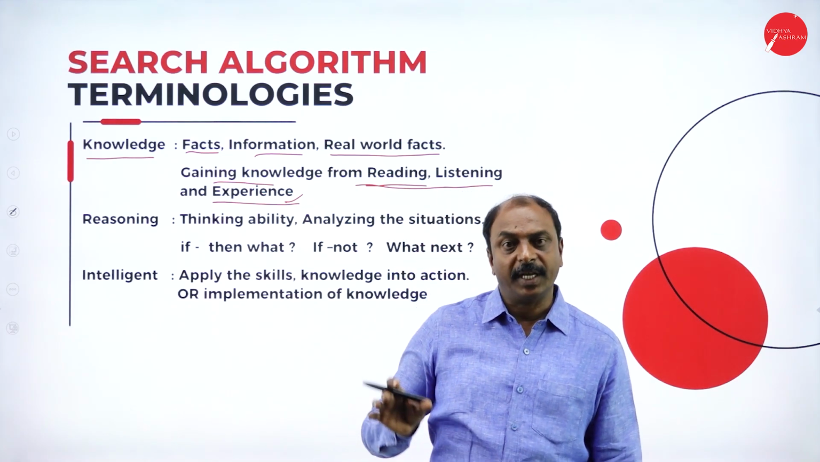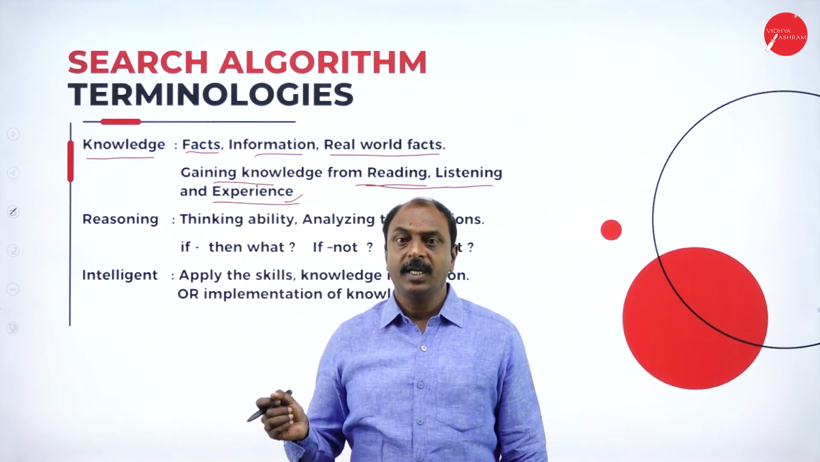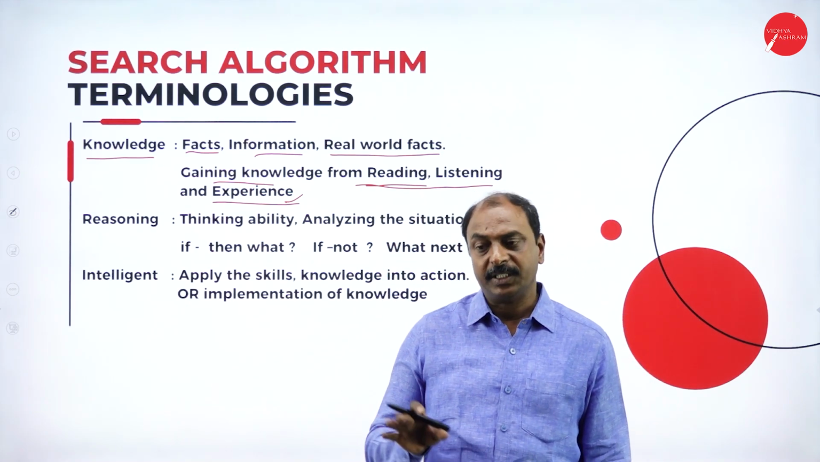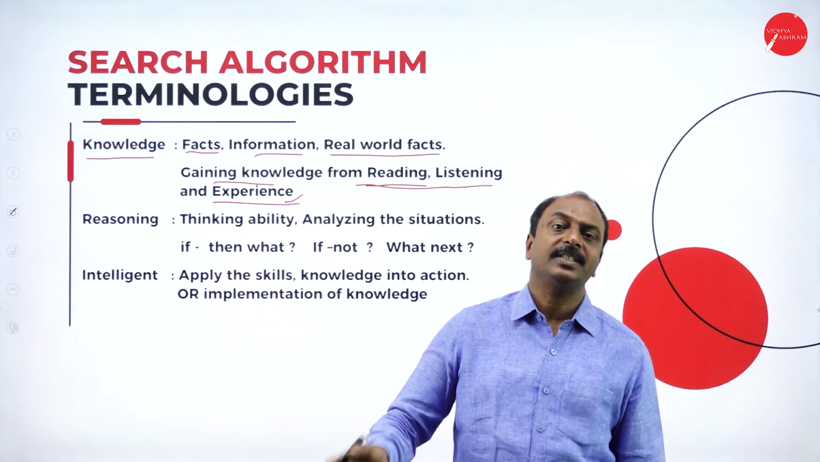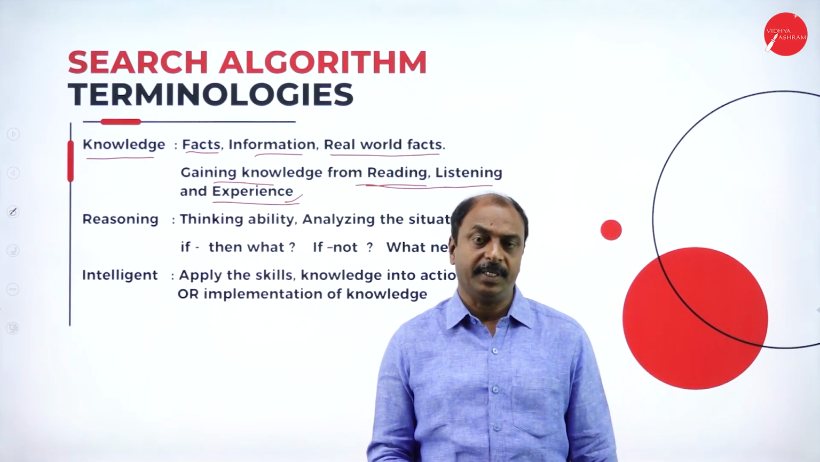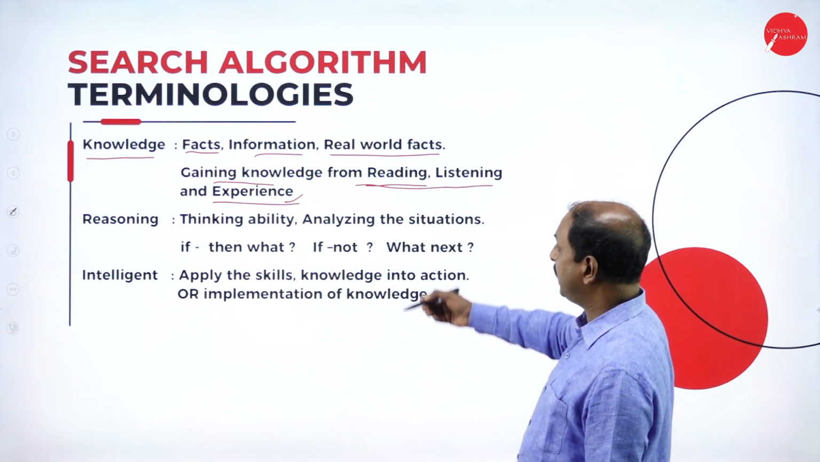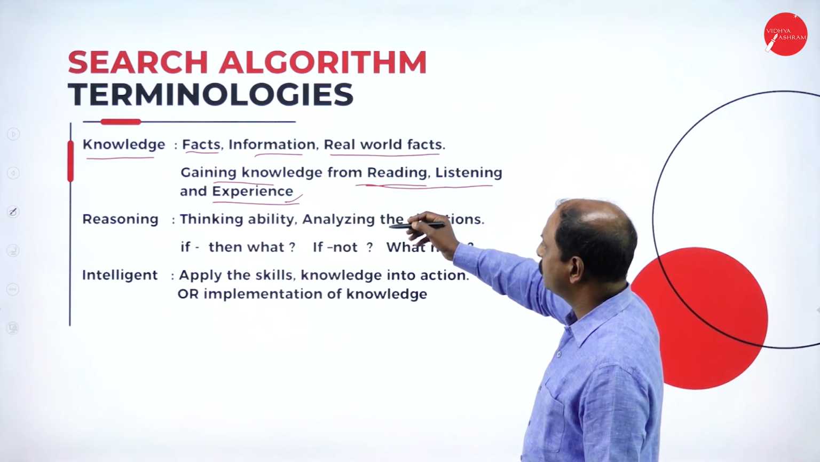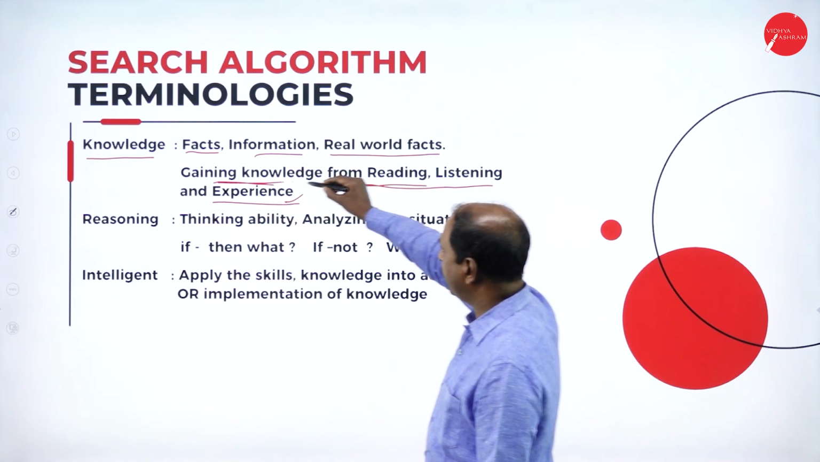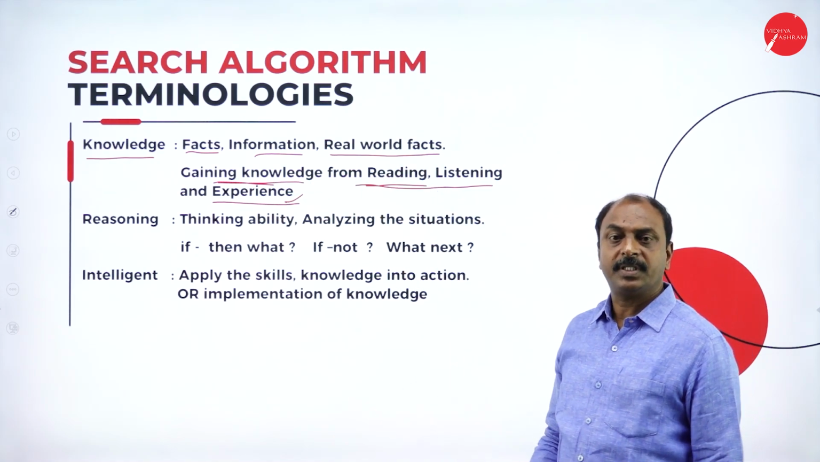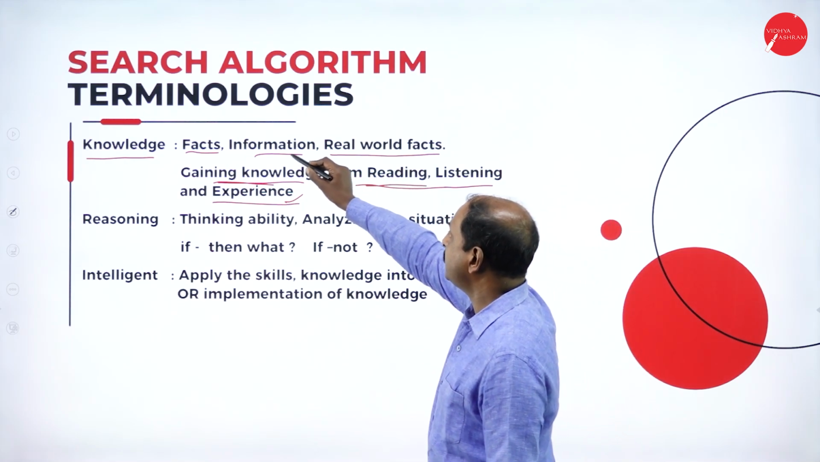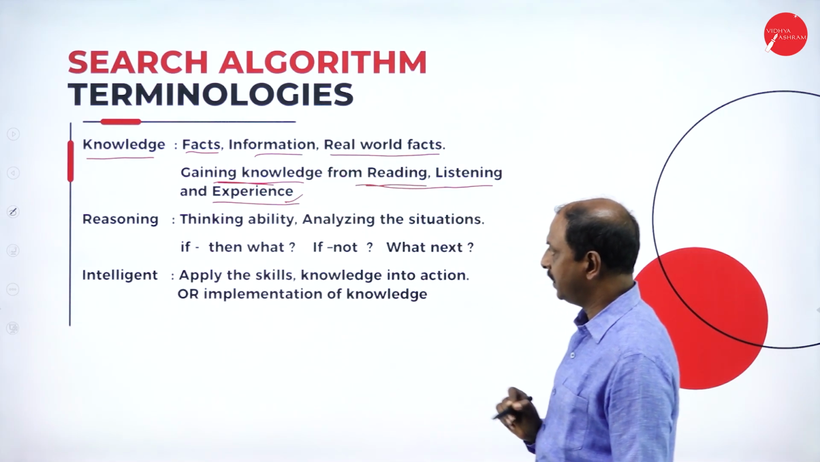Take a simple example: if we touch any hot object the first time, we immediately take our hand away from that object. Next time we will avoid touching any hot objects, because that's the knowledge we have learned from our experience. Similarly, the same concept has to be implemented with the system. So we have to gain the knowledge in this way. The computer system has to gain the knowledge from the facts, information and experience.